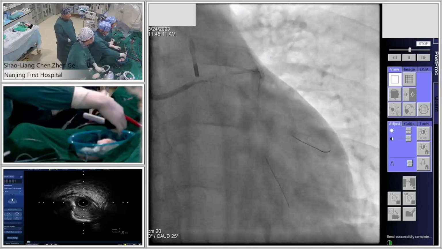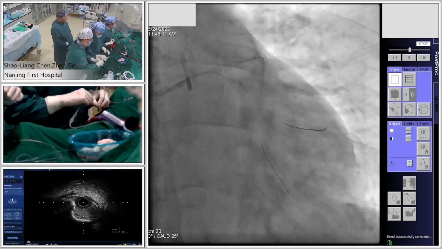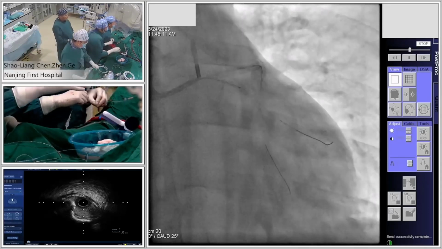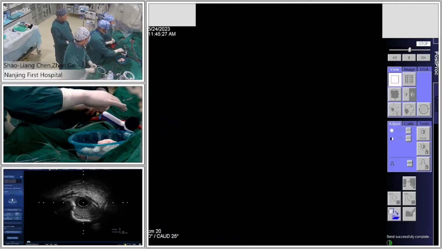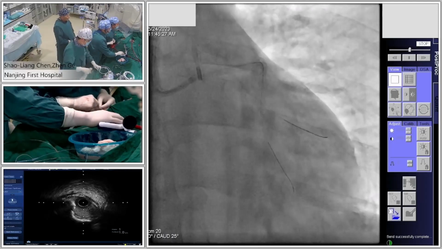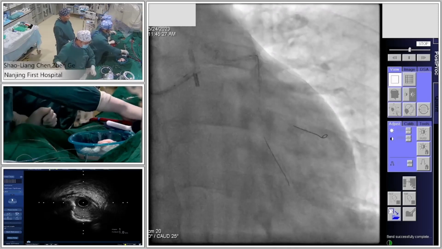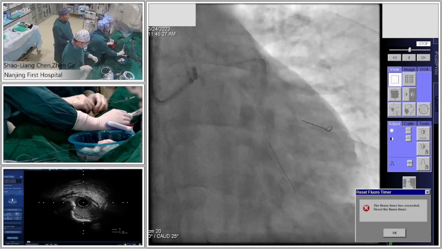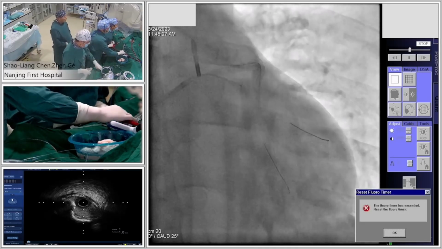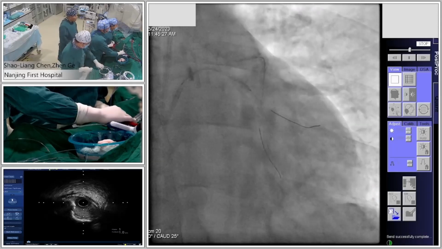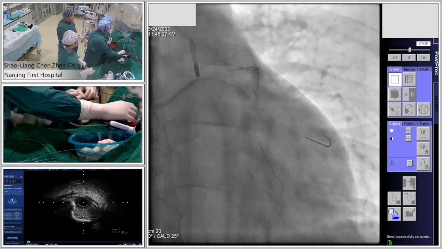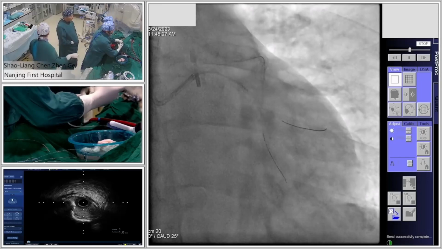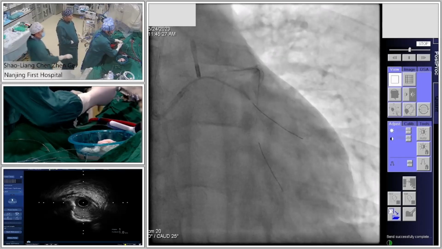It could be a little difficult because of the calcification and the angulation. Still a little bit difficult. Yes, it's true angulation.